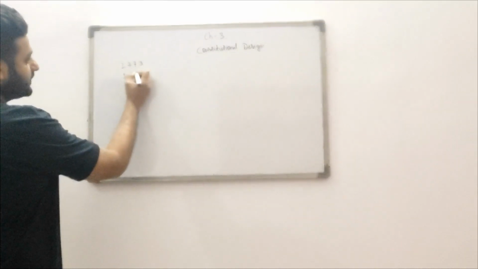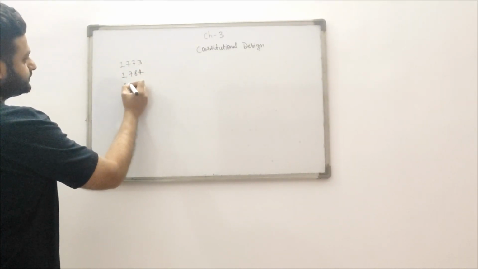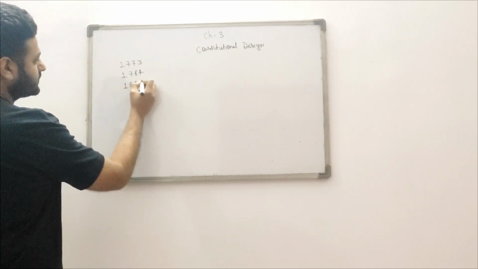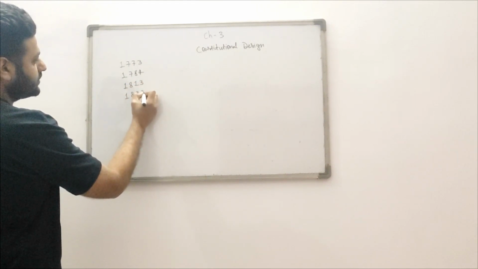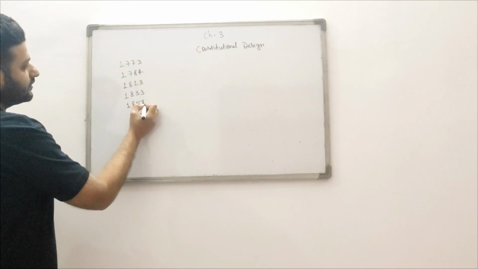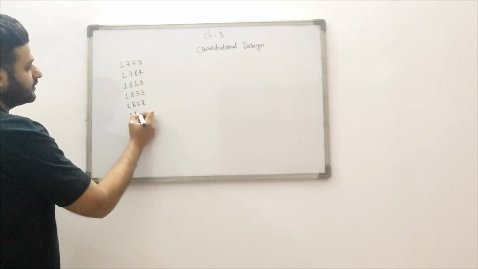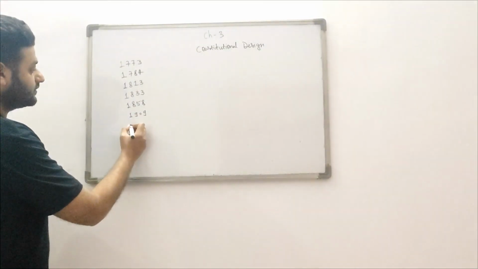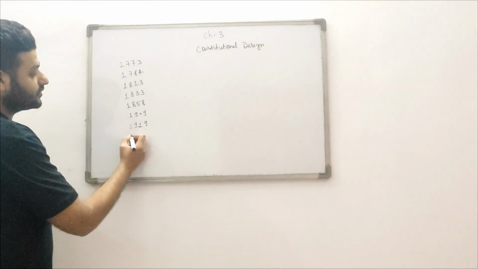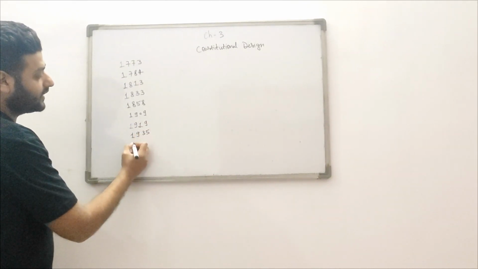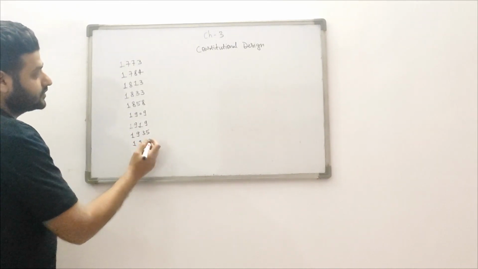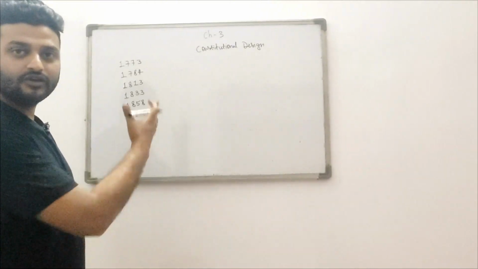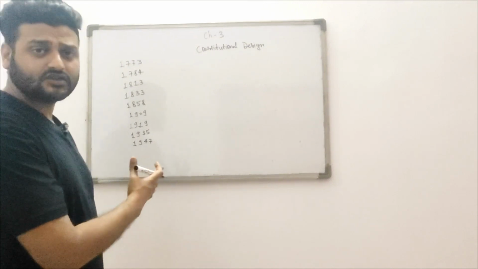1773, later 1784, later 1813, 1833, later 1858, later 1909, which is called the Montagu-Chelmsford Reform, later 1919, and after that, the Government of India Act 1935, and later 1947. So these were the acts that came during that time period, and the East India Company was ruling over here through these regulating acts or charter acts.